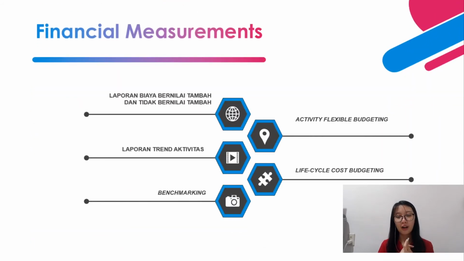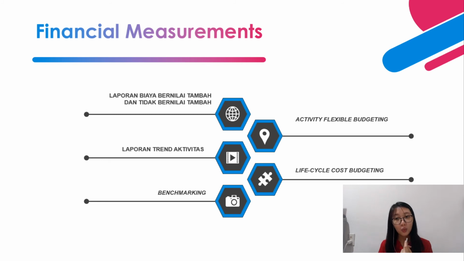There are 5 elements. The first one is the value-added and non-value-added report. That is the report that shows you which activities give value added or non-value added. From this report, the company can decide to stop the activities that don't give any value added at all, so that in the end the activities will run in the most efficient and effective way.